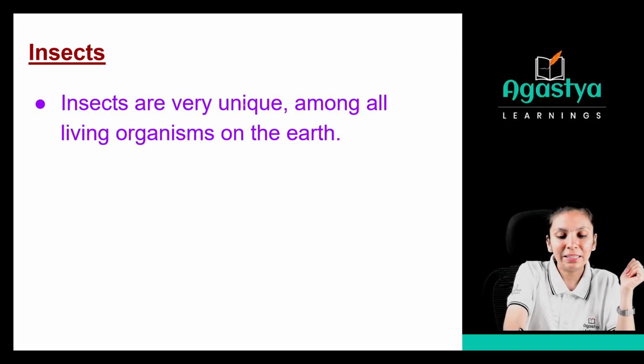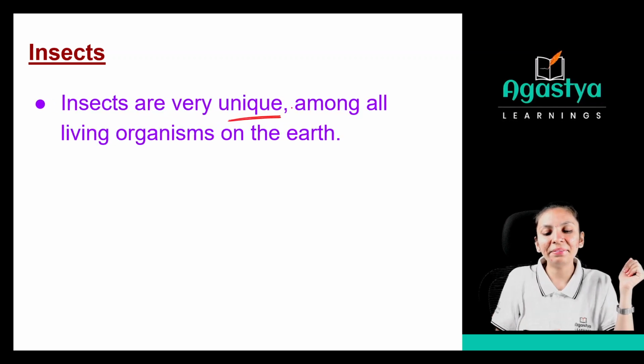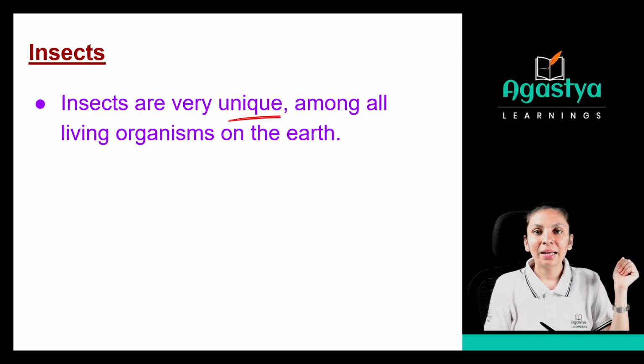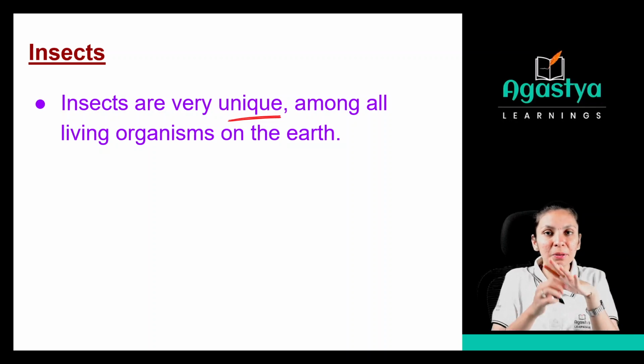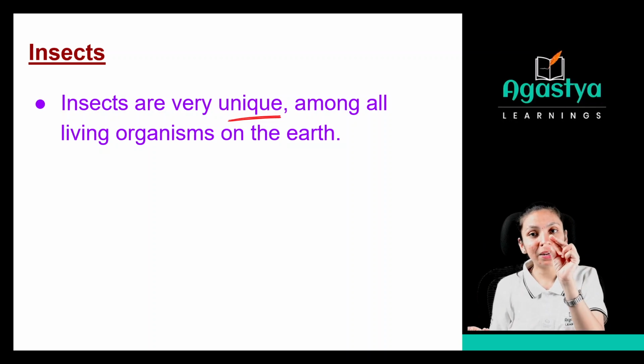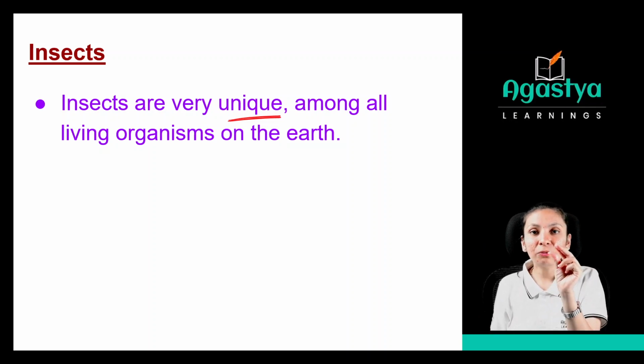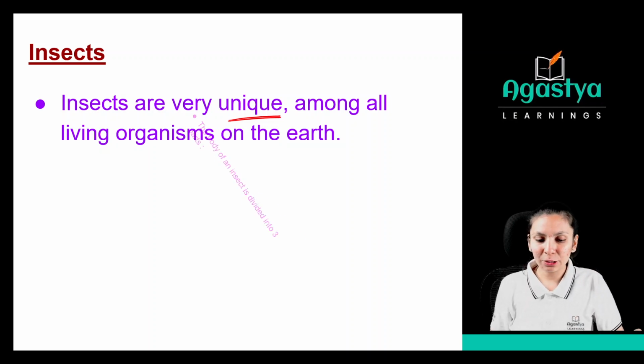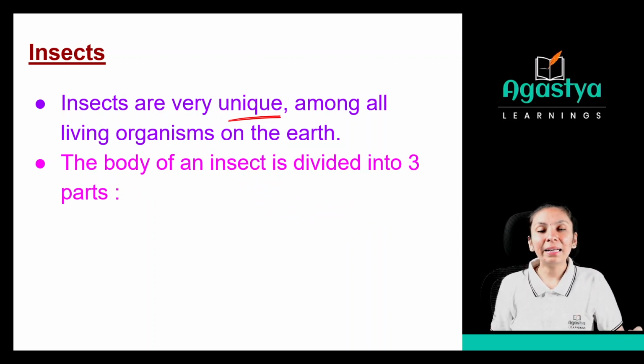So insects are very unique among all the living organisms present on the earth. As we can see, most animals are large in size, but insects are very small in size. Some insects we cannot see with the naked eye, right? So they are very unique. The body of an insect is divided into three parts. See, now the body of an insect is divided into three parts.